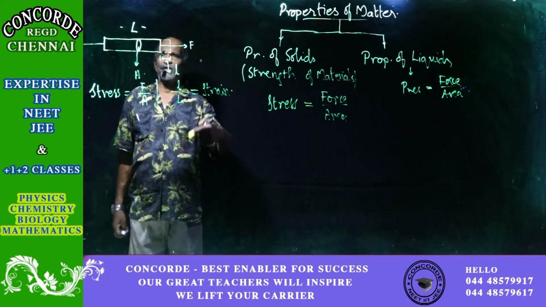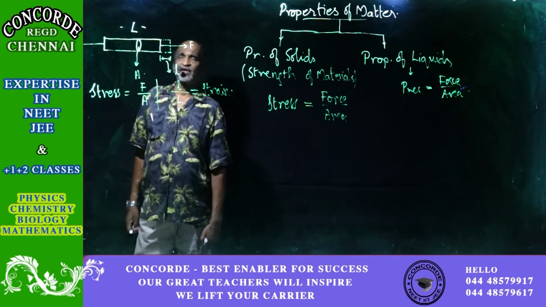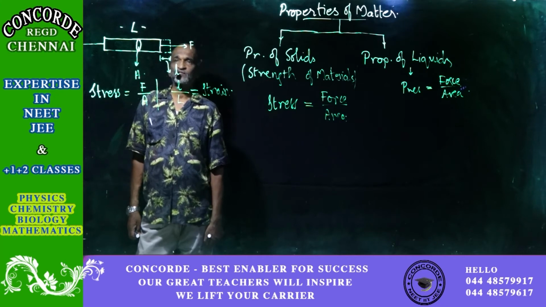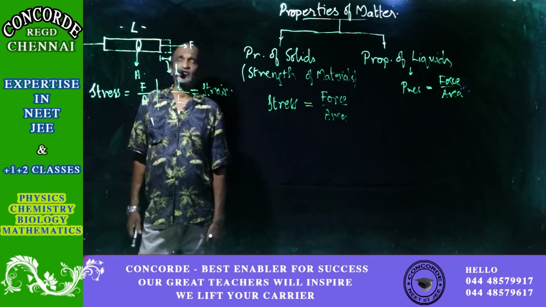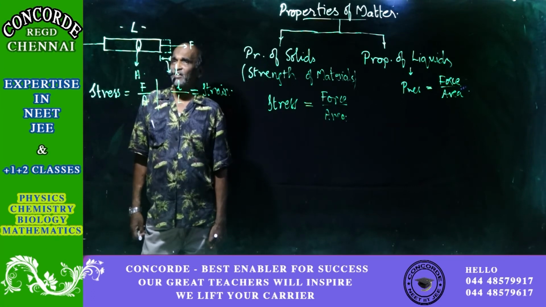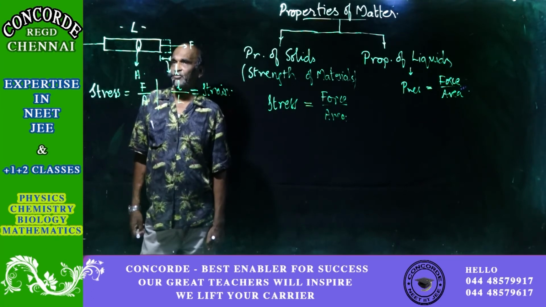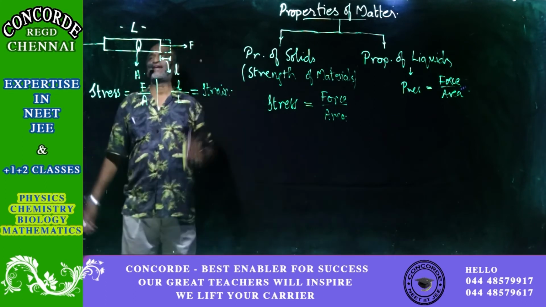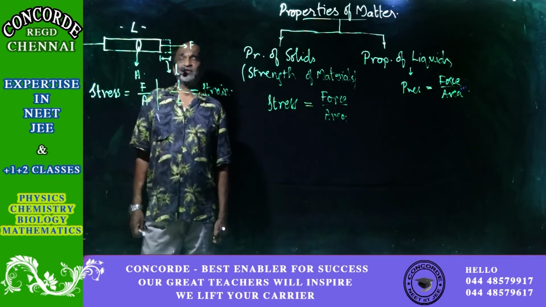There is one more idea to be understood about this deformation. Earlier, I told you that when a force is applied, there will be a change in the length, because of which deformation will be there. But when the deformation is there due to the action of a force, when the force is acting, at that time the deformation is called a temporary deformation.